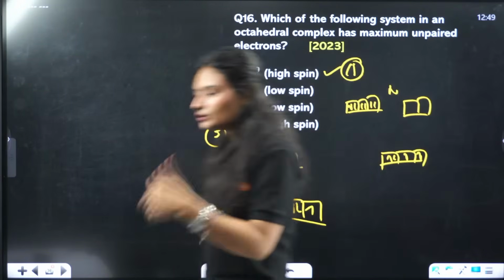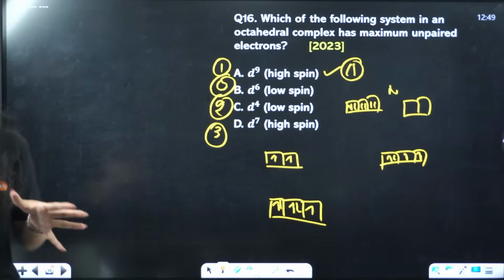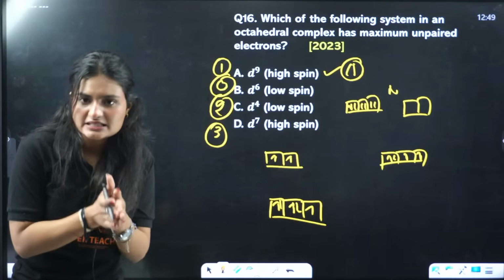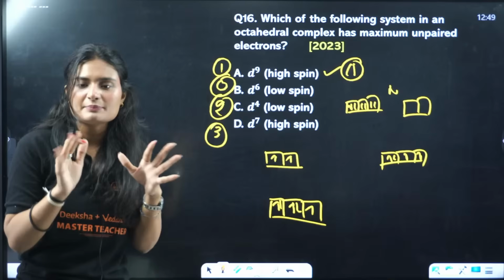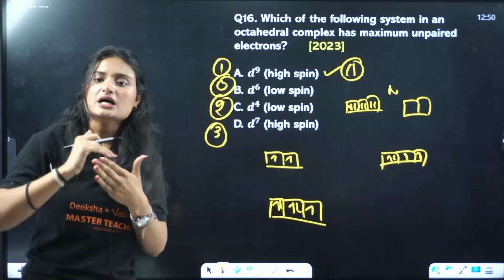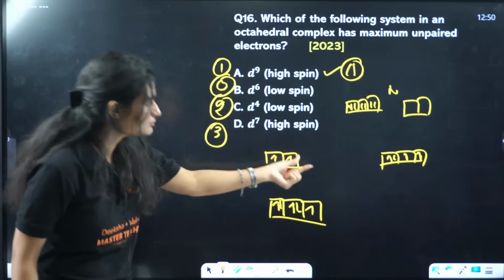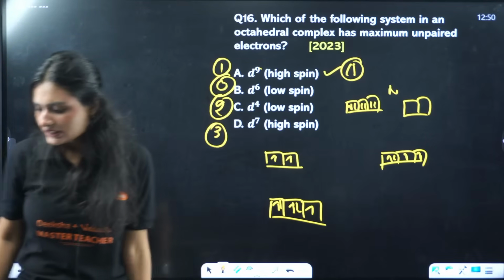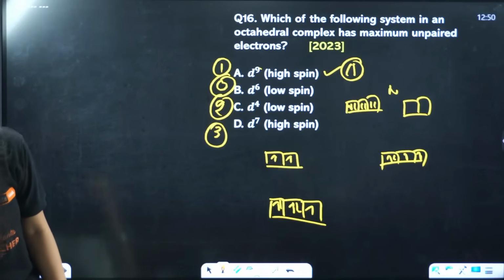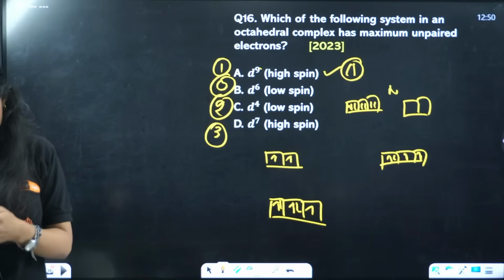This high spin and low spin, you should be aware. What are we talking about here? Low spin means pairing is happening. High spin means no pairing is happening. The electrons are getting shifted to the higher orbital, the higher eg orbital in octahedral complexes. Clear? So each one of you vote what is the answer.